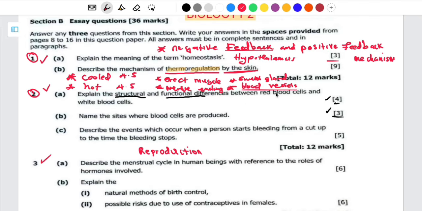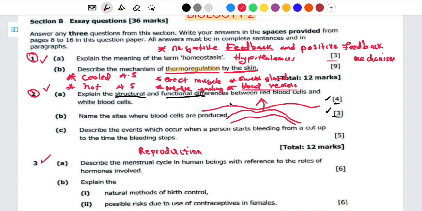Meaning to say, this vasoconstriction, let's just imagine that this is the skin. If this is the skin, when it is hot, you are able to see the blood vessels on the surface of the skin, because they move near the skin surface in order to release heat to the environment, or to allow loss of heat. But when it is cold, you find that you can't see the blood vessels. Why? Because there is vasoconstriction of these blood vessels. So you need to take note of that.